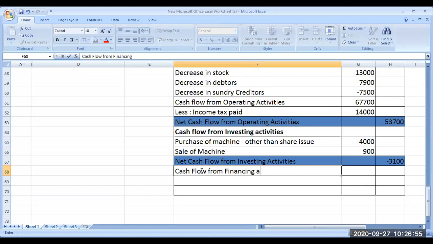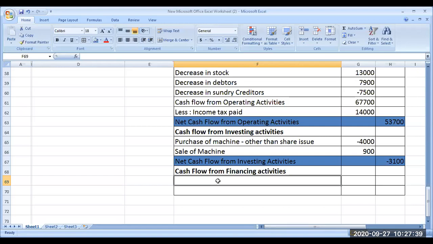Next one, cash flow from financing activities. What are the financing activities? Look at the liability side. Non-current liabilities will be related to financing activity. Look at the balance sheet. Share capital is increasing only because of the purchase of those two assets and goodwill. That is not a cash flow. We are not getting cash for issuing shares, only stock and machine, so that won't come here. General reserve we already took. That is not real cash inflow. Profit and loss account we have taken in operating activity.